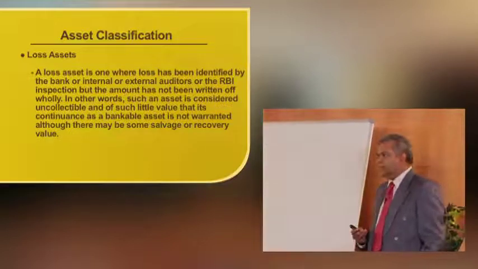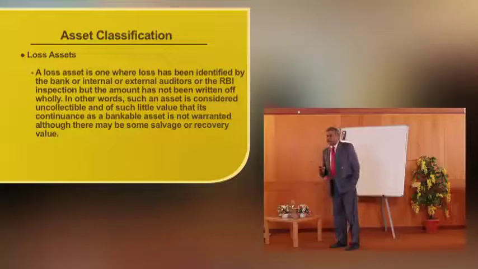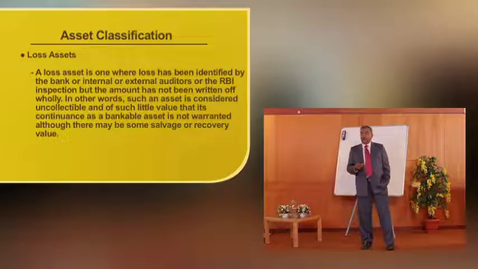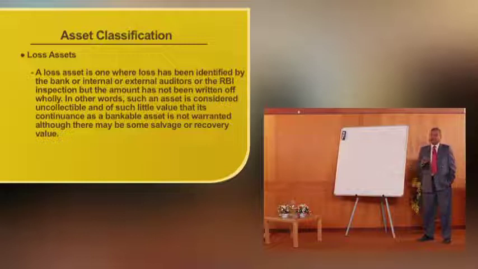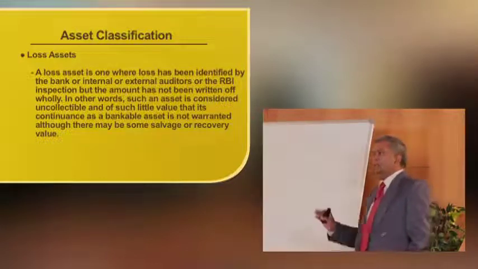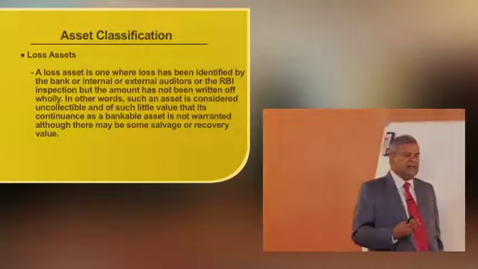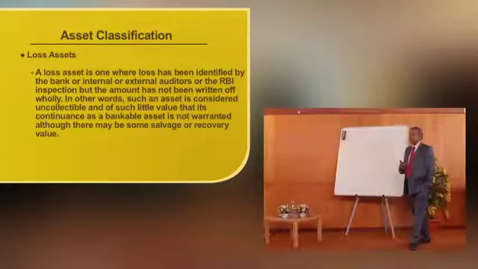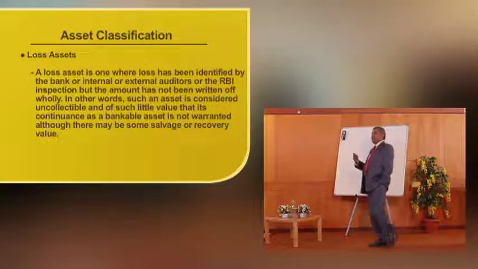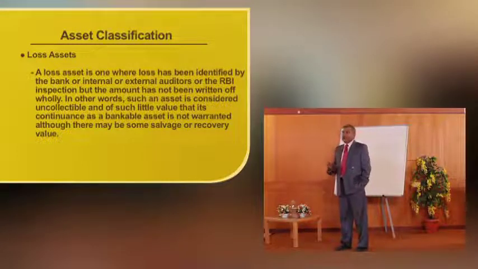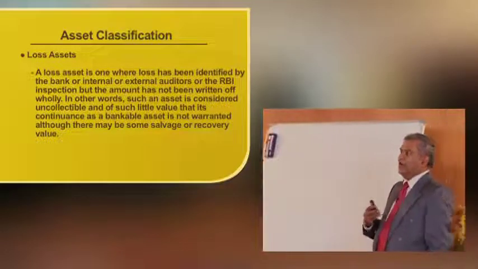A loss asset is one where loss has been identified by the bank or internal auditors or external auditors or RBI auditors, but the amount has not been written off fully. It means it lives in the funded facility of the bank, but there is no cooperation or remittance from the borrower. The collaterals, which are risk mitigants, my friends, from those also I am not able to recover, then it goes to loss asset. Again to repeat, a loss asset is one where loss has been identified by the bank or internal or external auditors including RBI inspection, but the amount has not been written off fully or wholly.